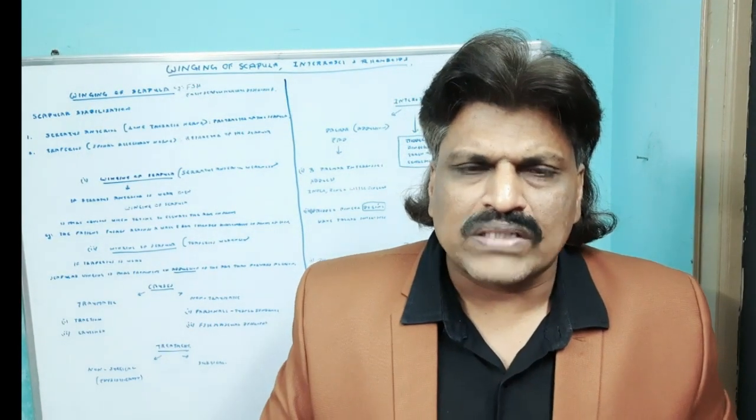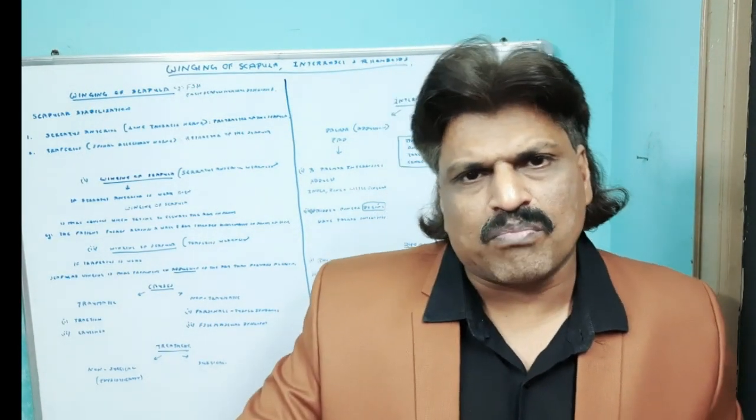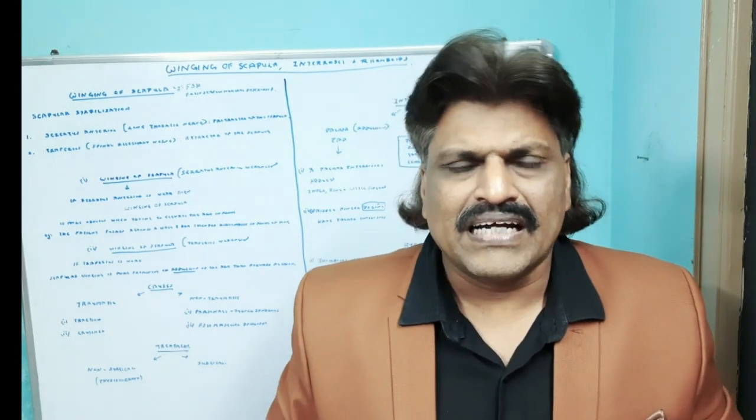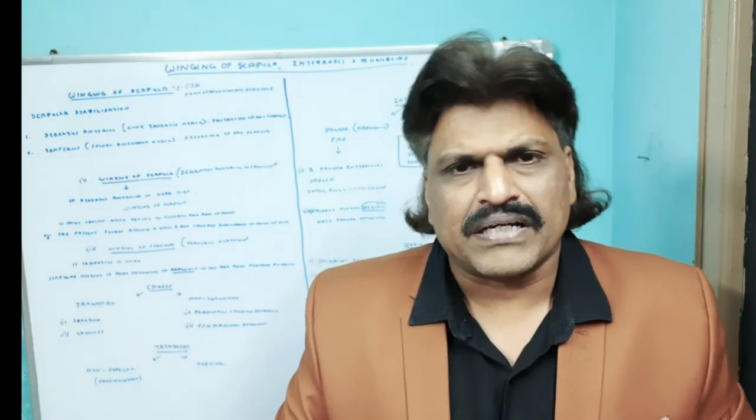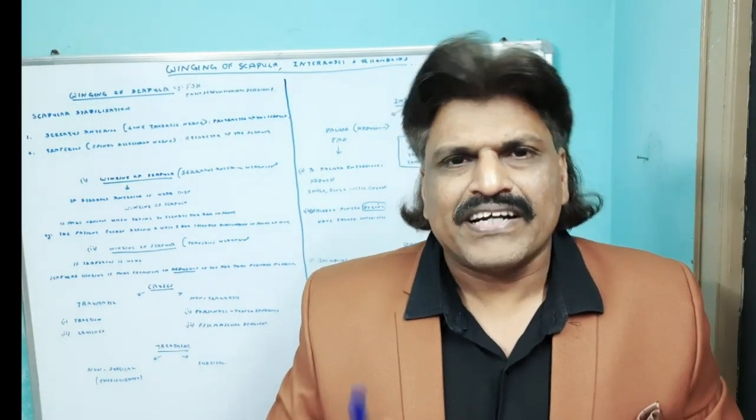Then the third question is, how do we differentiate radiculopathy from brachial plexopathy? It is in reference to the rhomboids. If the rhomboids are affected, it is radiculopathy. If they are not affected, it is upper trunk brachial plexopathy. So very important, interesting concepts.